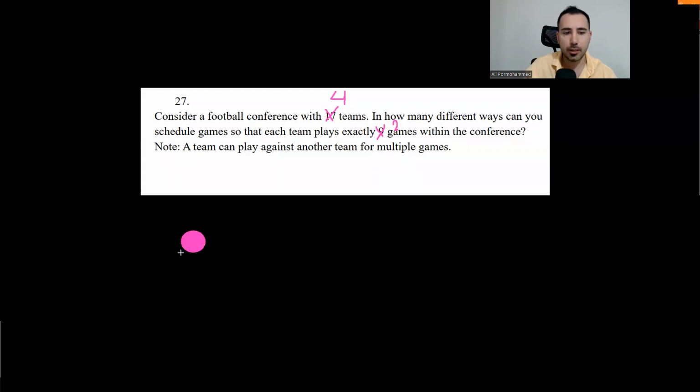So team 1, team 2, team 3, team 4. Each team wants to play 2 games. Let's just put these names: Team A, Team B, Team C, and Team D. Randomly. See, even the book says they could play against a team 2 times. So this is also one possible answer: A plays with D, plays again with D, 2 games, and 2 games.